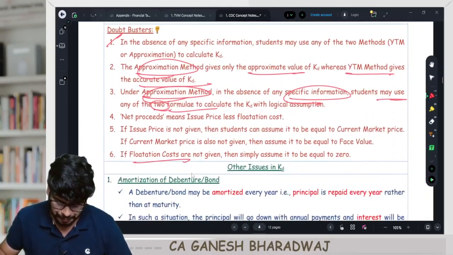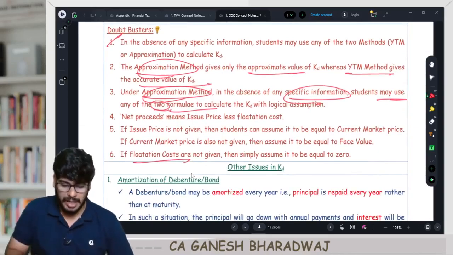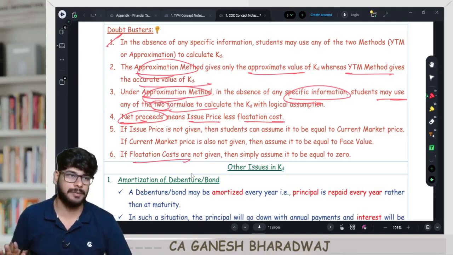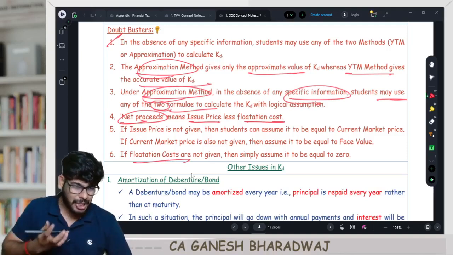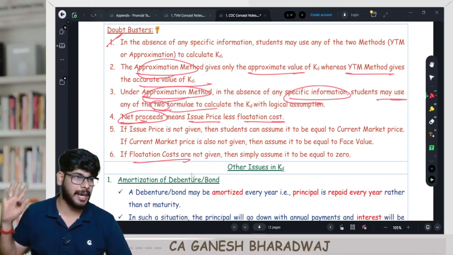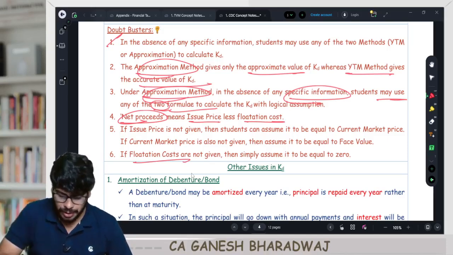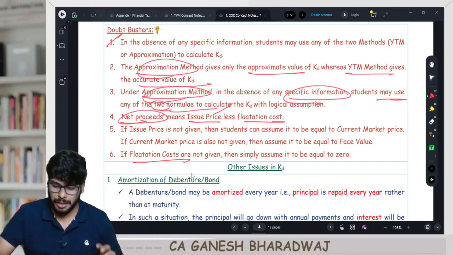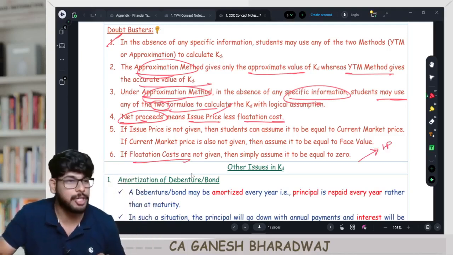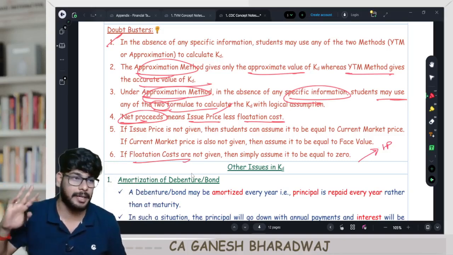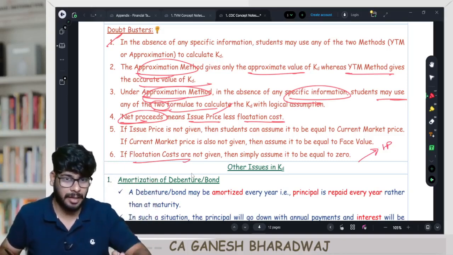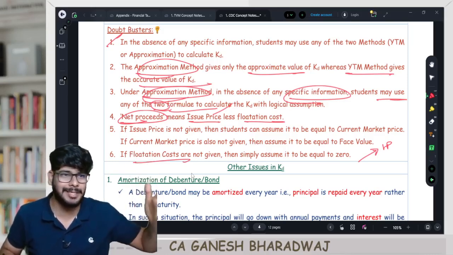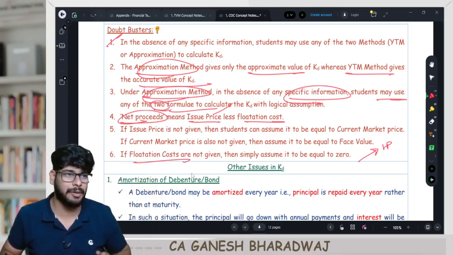Yes. The next one. Now, net proceeds stands for issue price less flotation cost. What the company actually receives. Net cash inflow. Suppose in the question issue price is not given. For the purpose of computing net proceeds, first the preference should be given to issue price. If the issue price is given in the question, take it. Not past issue price. Current, if they have given issue price, that you take. We saw in one question of past issue price, that is irrelevant. Past data is irrelevant for our subject.